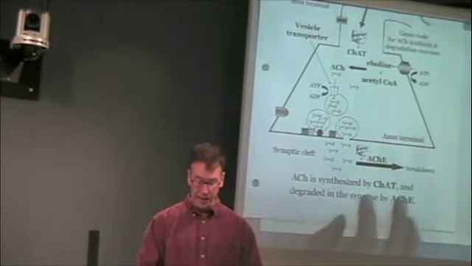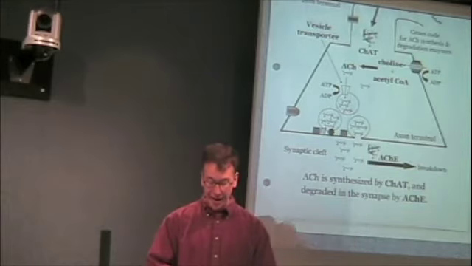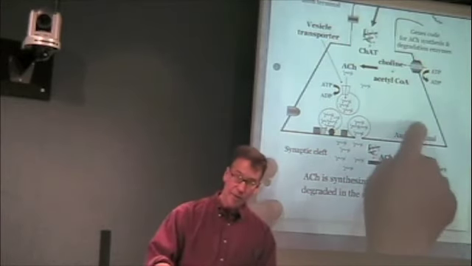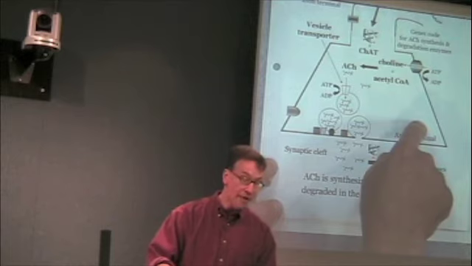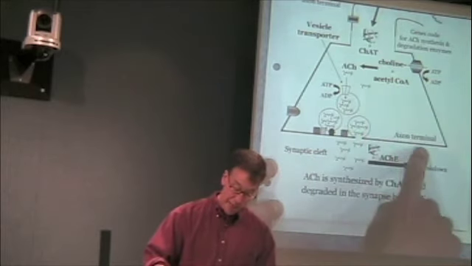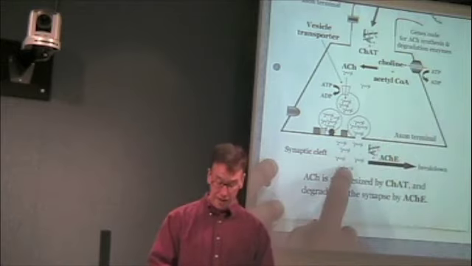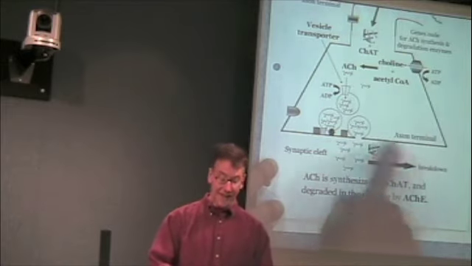And acetylcholine has a very interesting way of breaking down. It's not pulled in, remember, as dopamine and norepinephrine are, by that reuptake transport, right? The monoamines are going to be pulled in and then broken down by monoamine oxidase. Acetylcholine is different. Acetylcholine is actually broken down in the synaptic cleft.